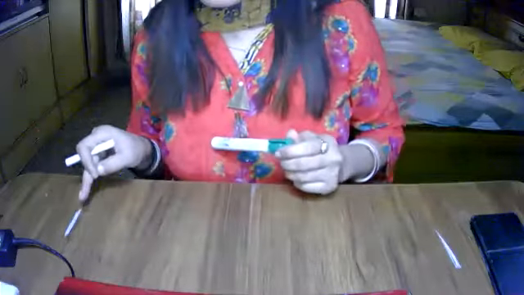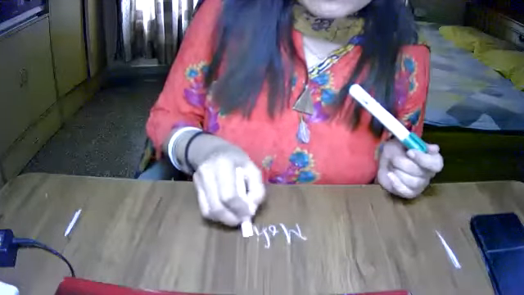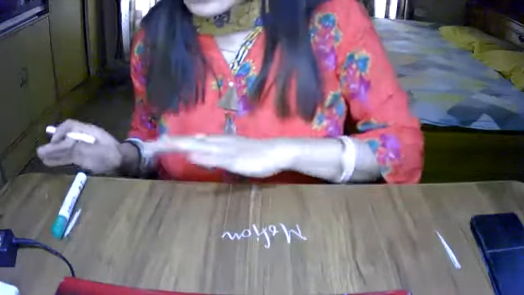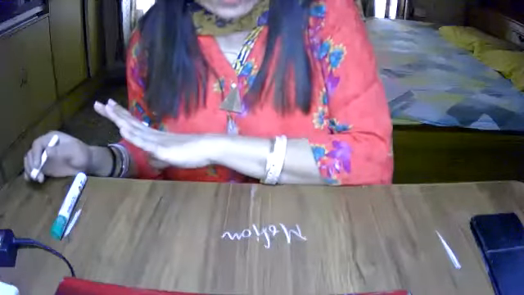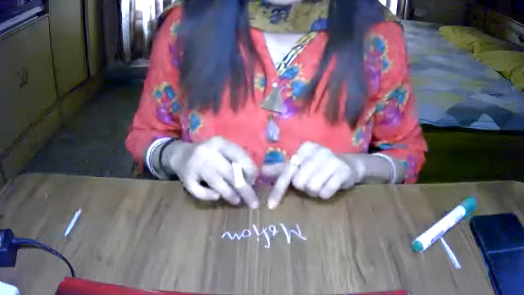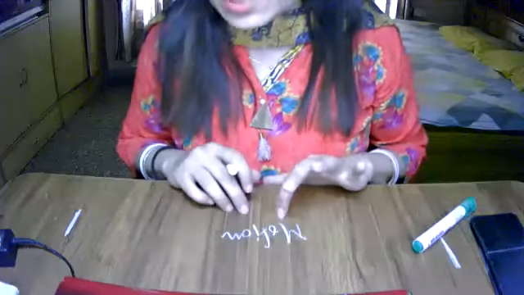When this marker was moving from this point to this point, we will say that it was in motion. First of all, it was just lying here, so it was at rest. It was not moving, but when I hit it, it traveled from here to here. That is known as motion. Motion means movement of something.